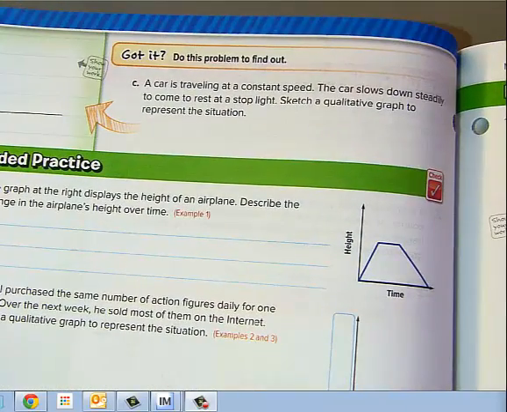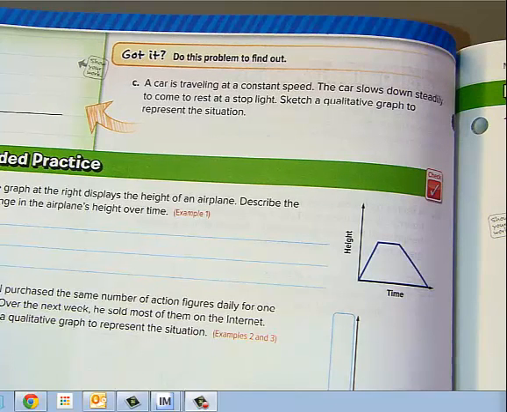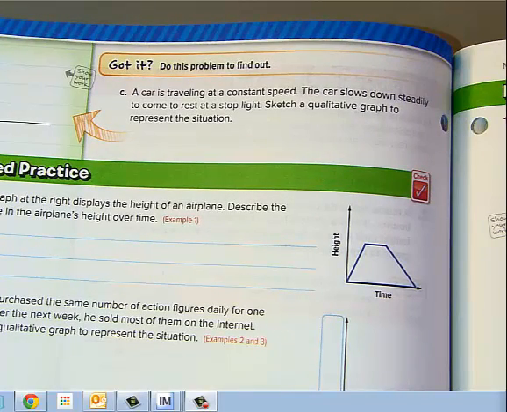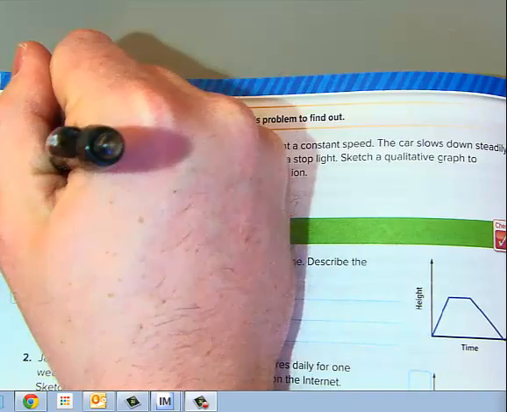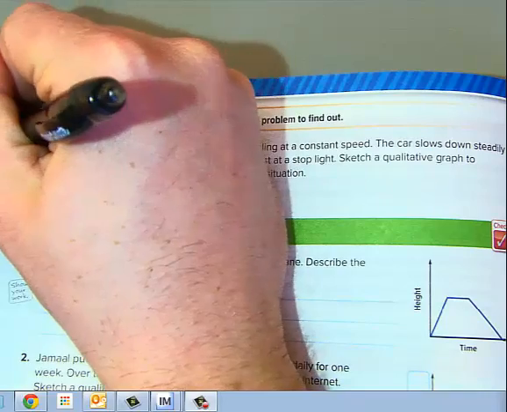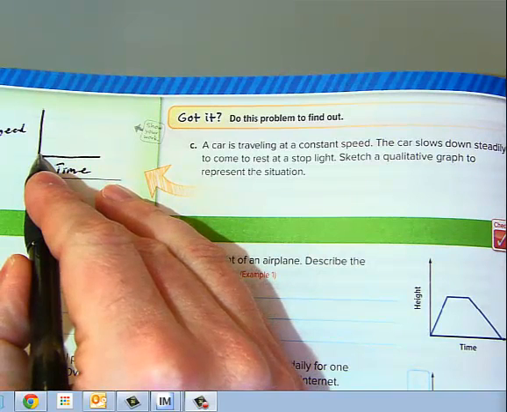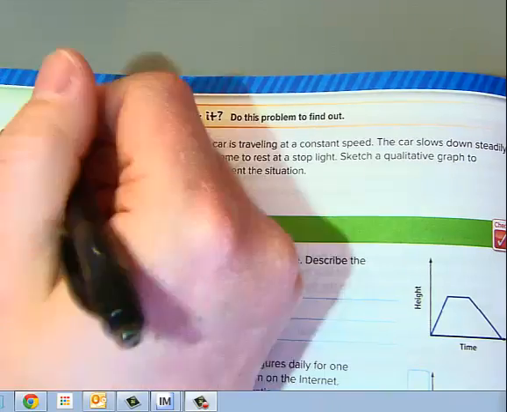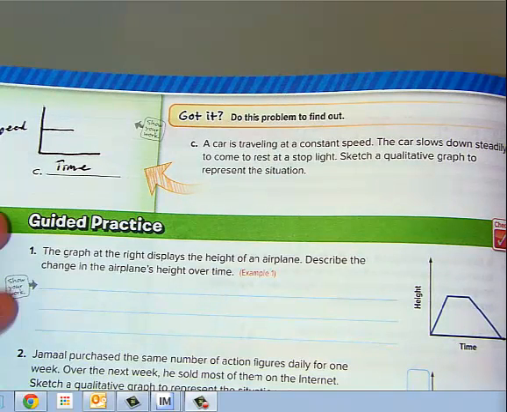It says, a car is traveling at a constant speed. The car slows down steadily to come to rest at a stoplight. Sketch a qualitative graph to represent the situation. Okay? So what we have here is I first need to make my labels. I have time along the bottom, and then it says the speed is along the side. Now I don't start down here at the origin. For this situation, it says nothing about the car speeding up from 0. It says a car is traveling at a constant rate of speed. So I already have the car traveling at a certain speed, maybe 35 miles an hour right there.